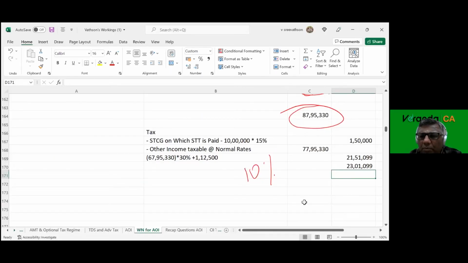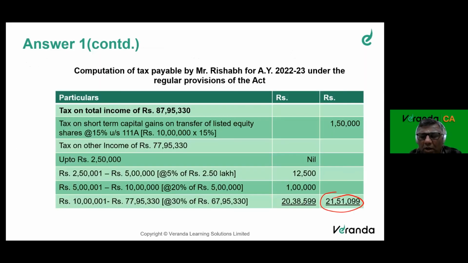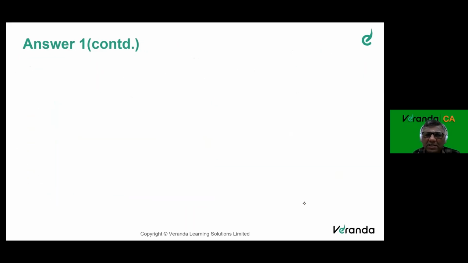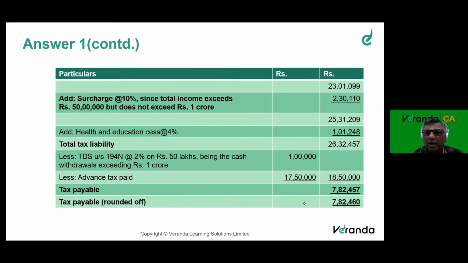This is the amount, and surcharge needs to be computed at 10%. This is the total tax, surcharge 10%, and HEC. Okay, I am getting this as tax.